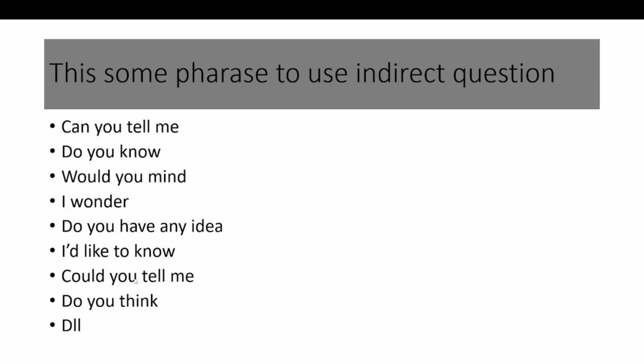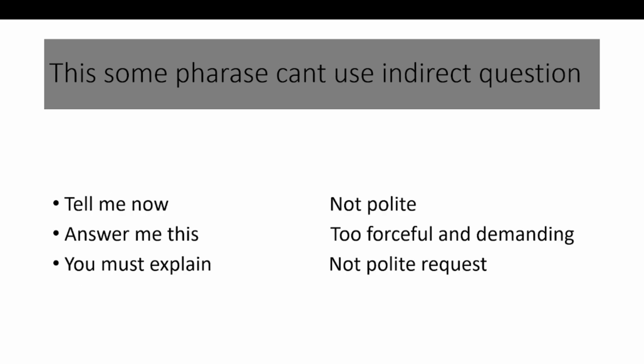There are so many phrases we can use in indirect questions. Let me explain with examples. Something like "Tell me now" is not polite. We know that an indirect question is a polite question. Because "tell me now" is not polite, we cannot use it. "Answer me this" is too careful and demanding. And the next, "you must explain," is the same as "tell me now." It is not polite to ask someone a question like that.